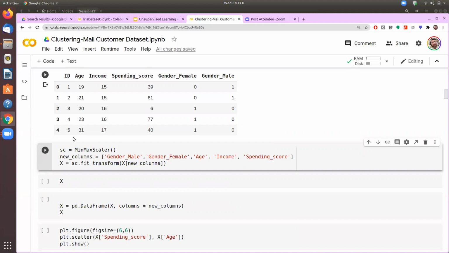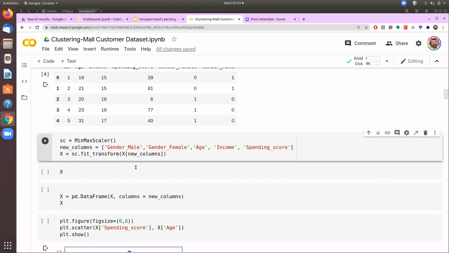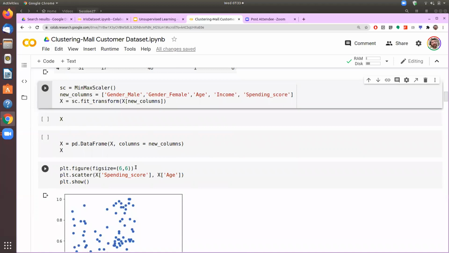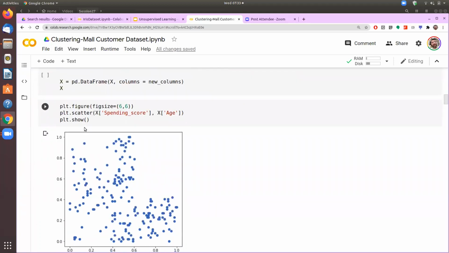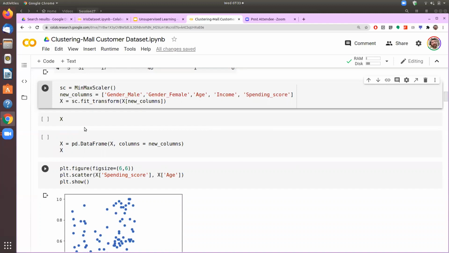So we are removing the ID from the data set. Having removed that, now we have the data available.